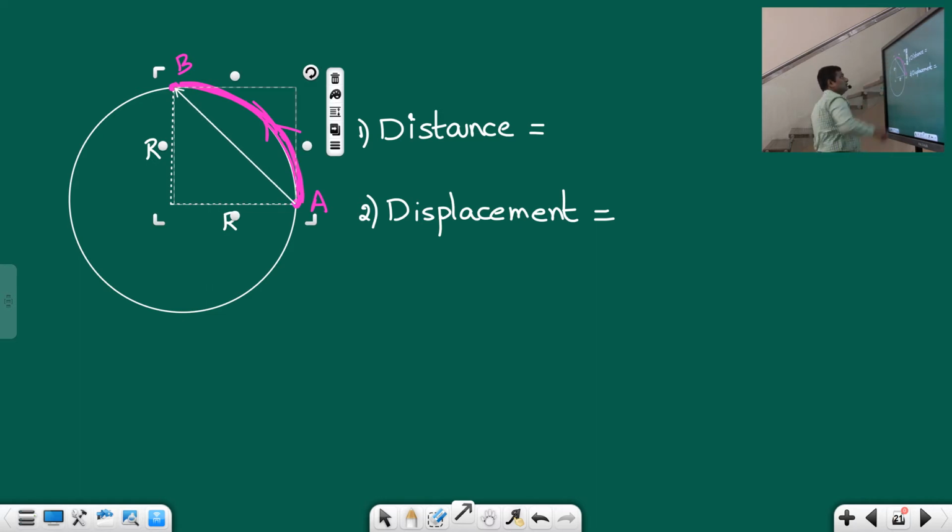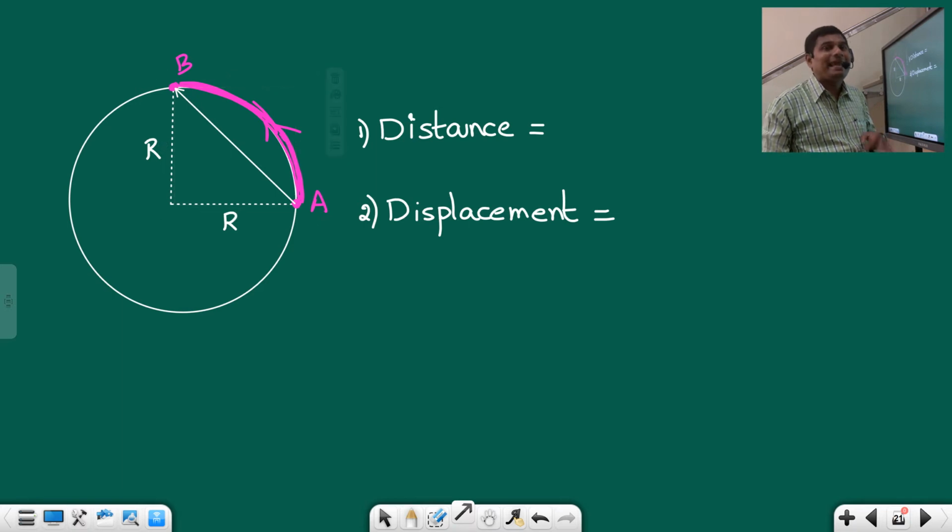This arrow is very, very important, students. Why? Because displacement being a vector, this arrow is very important. If you start from B, the arrow would be towards A. So this is how we should draw the displacement. Now we just have to find the length of this pink color path.